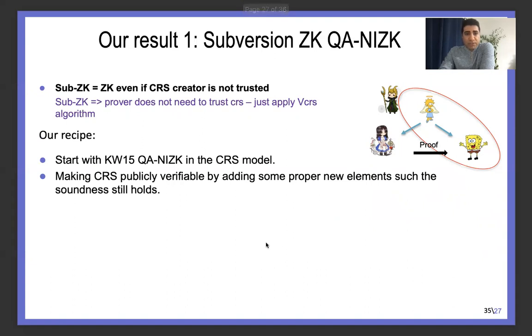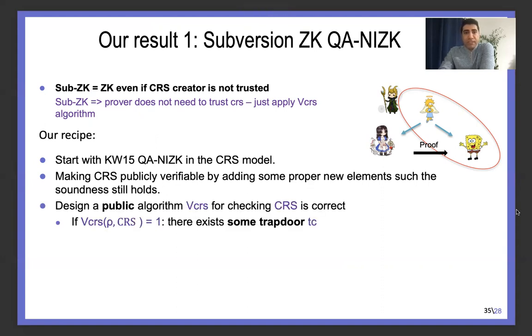Precisely, we first start with the QA-NIZK in the CRS model, and we add some new elements to the CRS to make the CRS publicly verifiable. I would note that adding new elements needs to be done with more care, because it might affect the soundness property. So by adding new elements to the CRS, one also needs to reprove the soundness.